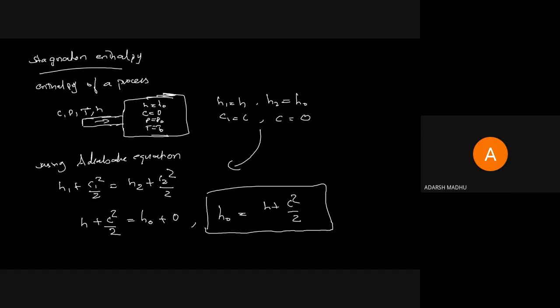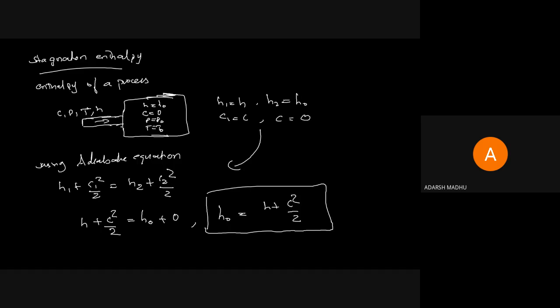Yesterday we derived an equation for stagnation enthalpy from the adiabatic energy equation: H1 plus C1 square by 2 equals H2 plus C2 square by 2. We had drawn a figure showing a fluid entering a chamber.